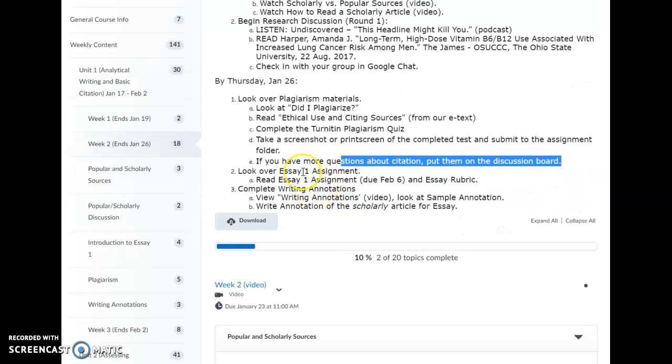And then look over the Essay 1 assignment. Read the Essay 1 assignment. That's going to be due February 6th, sort of beginning of the next unit. And look over the essay rubric. And then complete writing annotations. It's a folder as well, which asks you to view a video and then look at a sample annotation and then write an annotation of the scholarly article for essay number 1.